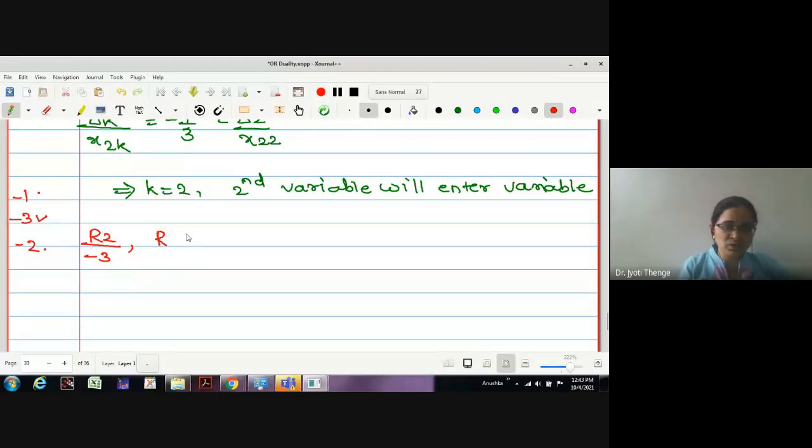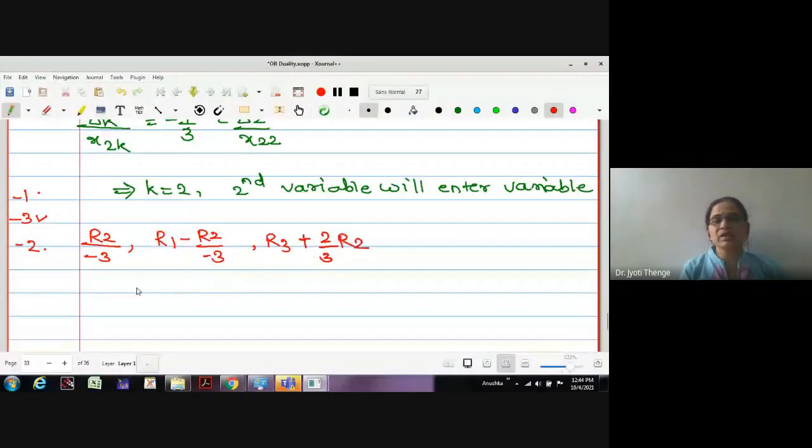Now to make this -1 to 0, what do we have to do? Is it R1 minus R2 by 3? If I do R2 by -3, it becomes plus 1, so this is -1 minus (-3 upon -3). This will cancel and -1 will get 0. Next, R3, that is -2. It becomes R3 plus 2 by 3 R2.